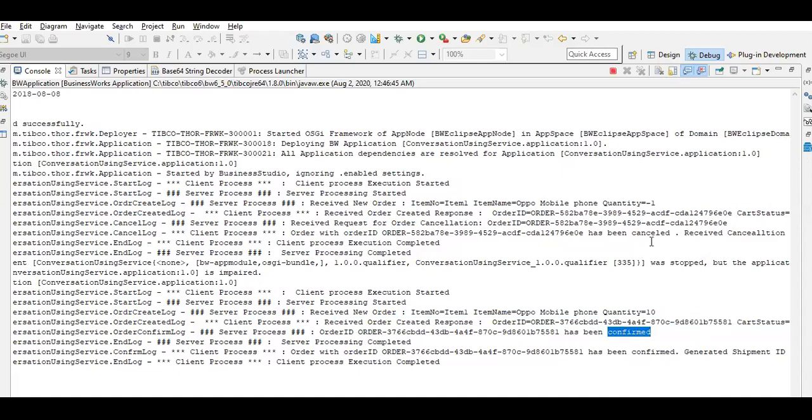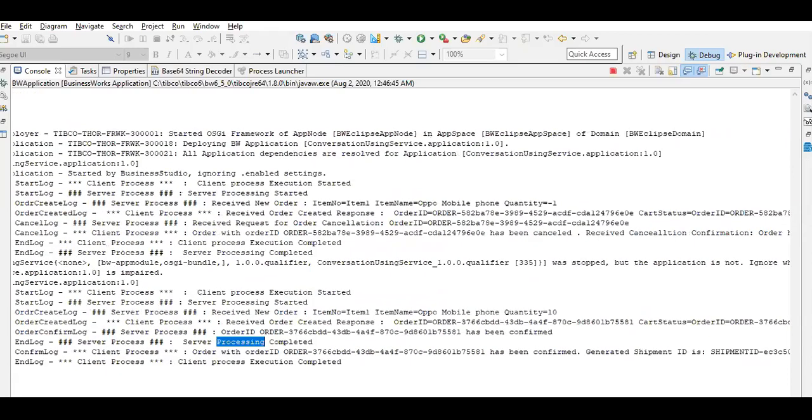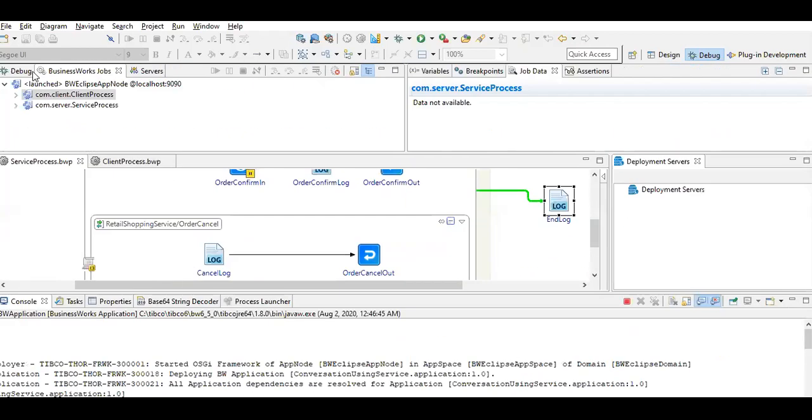Here you can see the order has been confirmed. Server processing completed. The order has been confirmed and a shipment ID generated. So the client process has received this confirmation and the generated shipment ID. Client process execution completed.